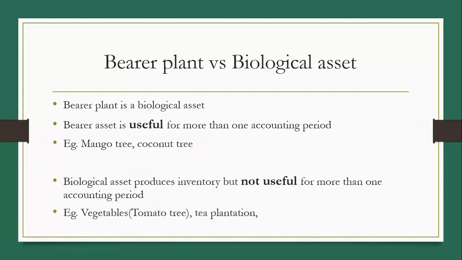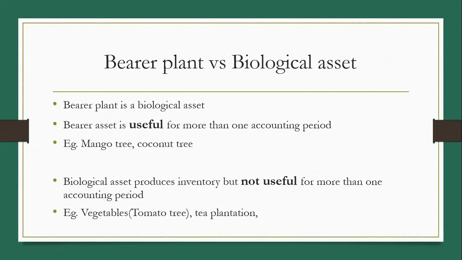So even if we call it a plant, particularly it is a tree which has a long life, and such a bearer asset is useful for more than one accounting period. So it is part of biological assets, but it is beneficial for more than one accounting period. Examples given here are mango tree or coconut tree, which are beneficial for the long term.